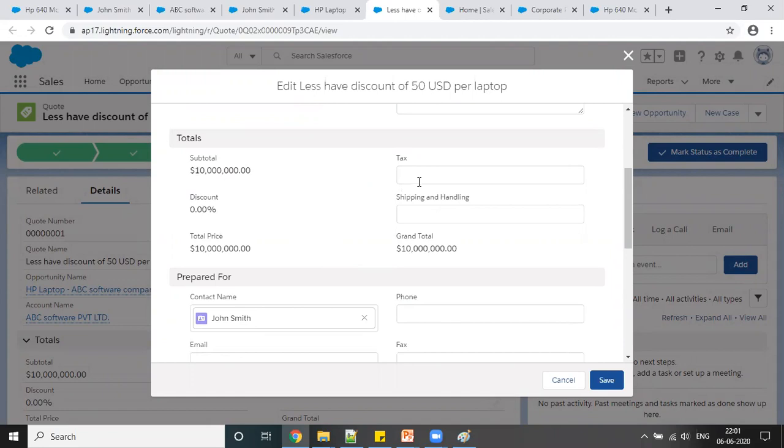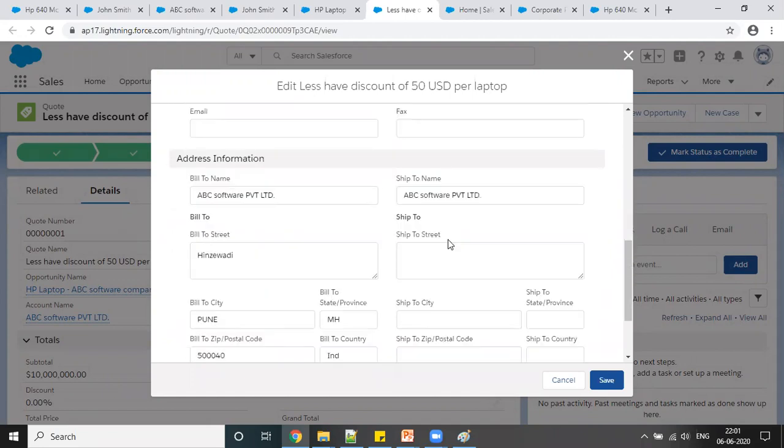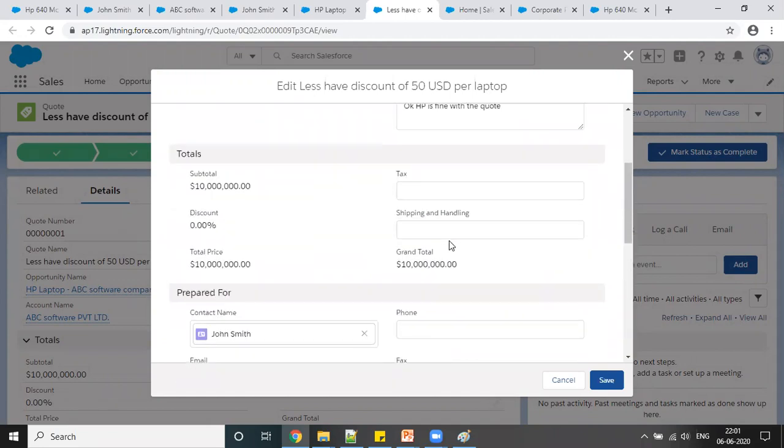What happens if I don't select start sync? It will not reflect there, is it? Yes, the amount will not be synced with the opportunity. Okay. Okay, got it.